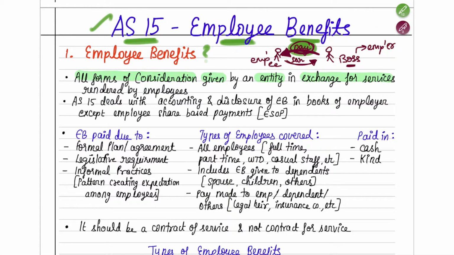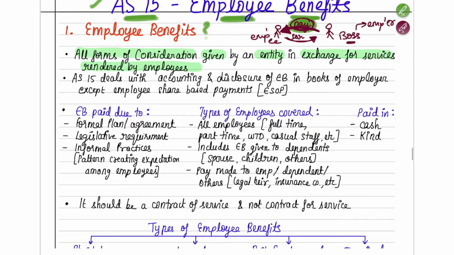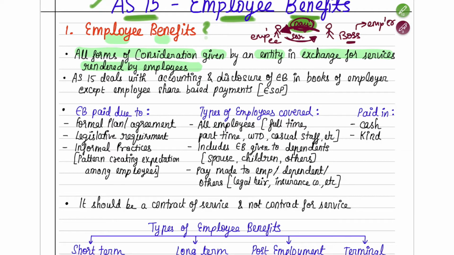So all forms of consideration given by an entity in exchange of services rendered by the employees. The employee gives the services and gets a payment in return, which is known as the employee benefits.